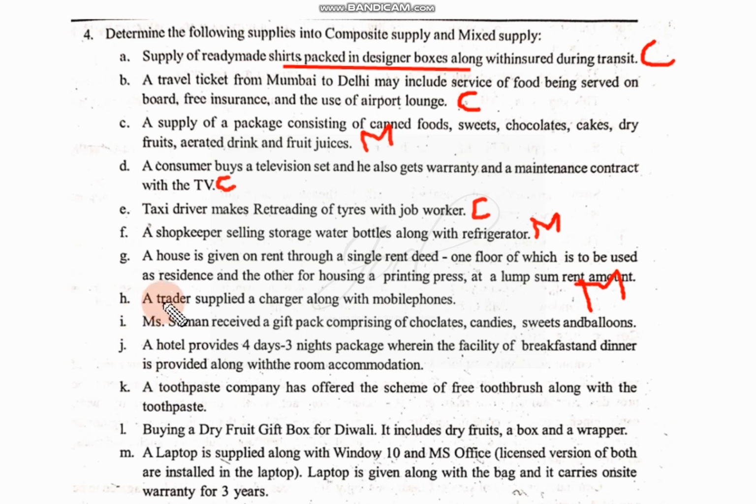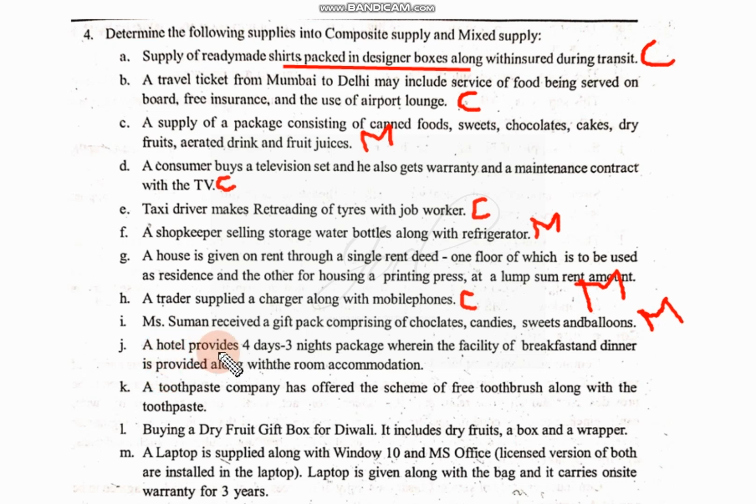Next, a trader supplied a charger along with a mobile phone. Definitely it is a composite supply. When you purchase a mobile phone, naturally it is bundled, the charger will come along with that. Suman received a gift pack comprising chocolates, candles, sweets and balloons. Again, it's a mixed supply because we can purchase them separately, right? They are not naturally bundled, so that's why it is mixed supply.